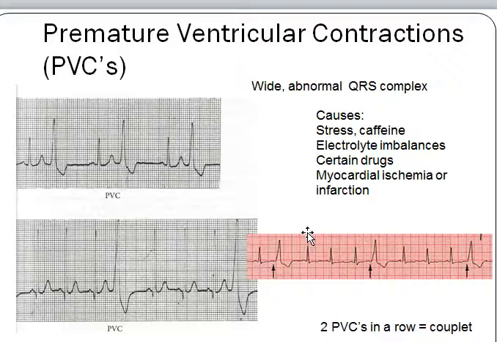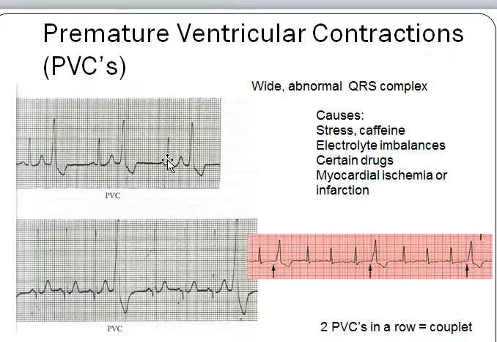People will also have them if they've had a heart attack or if they have ischemia, where they have narrowing of their coronary arteries. But yes, it is entirely possible we might see some PVCs in our ECG lab, especially those of you that drink caffeine.